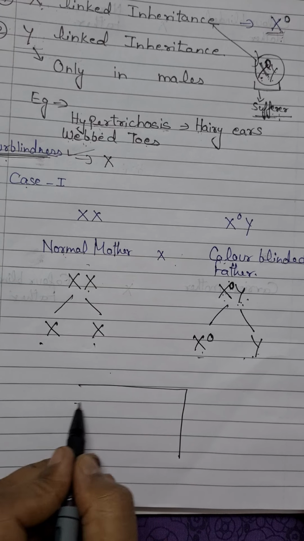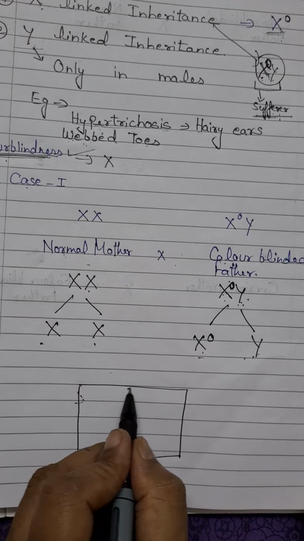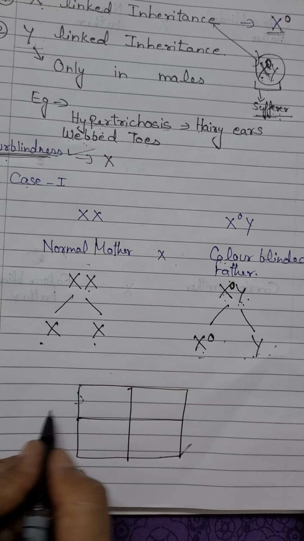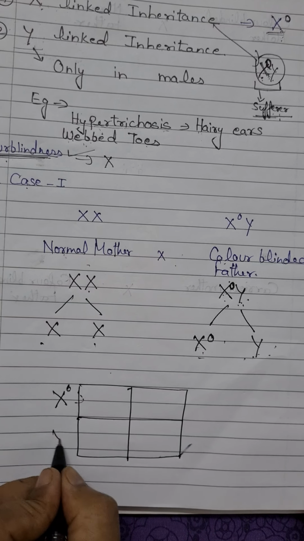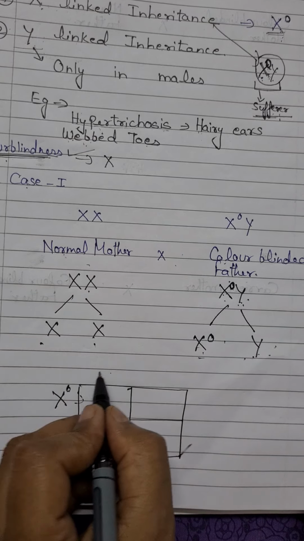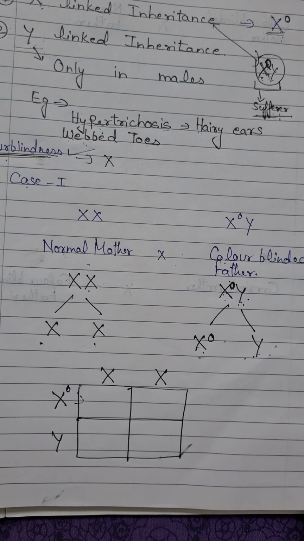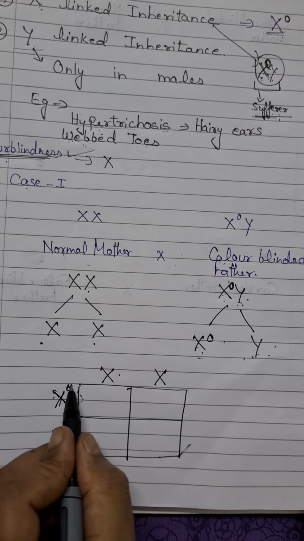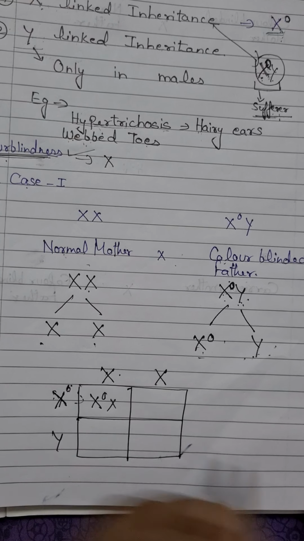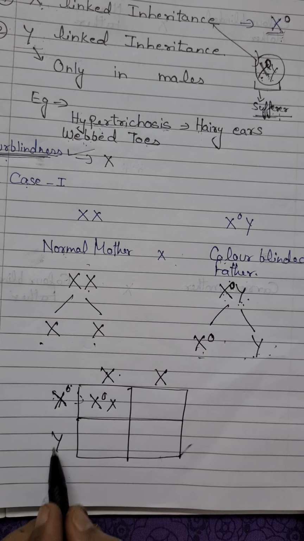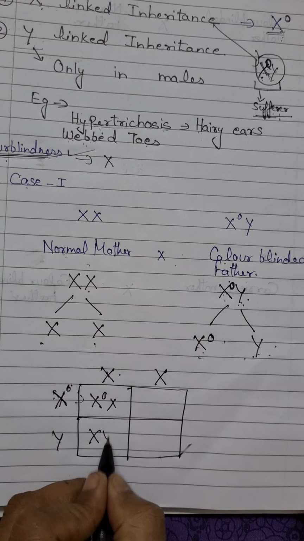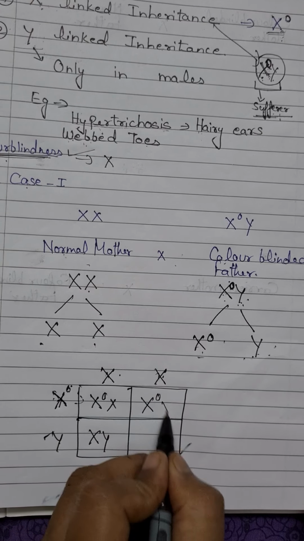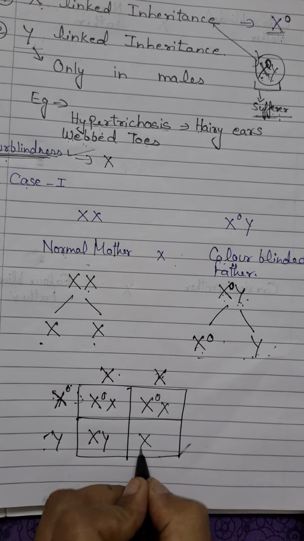Now drawing a Punnett square here. On one side we write the possible combination of gametes for the male, and for the female I am writing it here at the top. Now just cross multiply. X0 X, X0 X. Now X multiplied by Y gives XY. Here again X0 X and XY. Now just see.